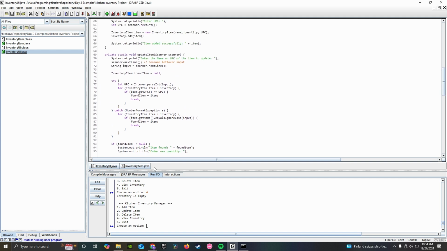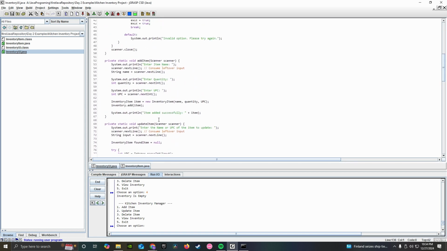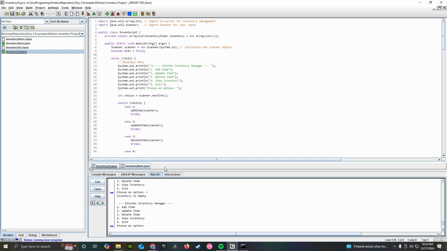The only issue is it just doesn't store information, but I can easily fix that tomorrow, and by the end of tomorrow I should have a pretty solid looking code.